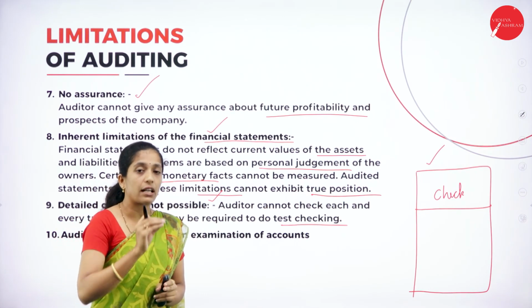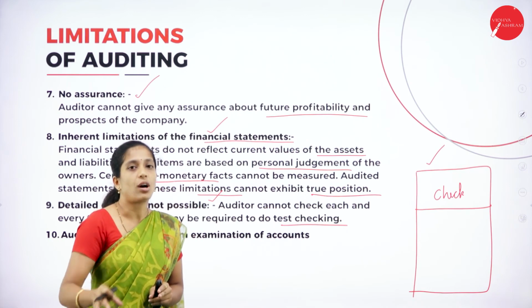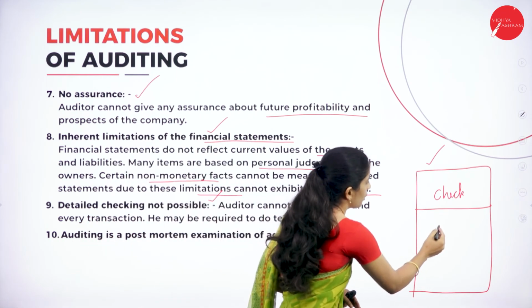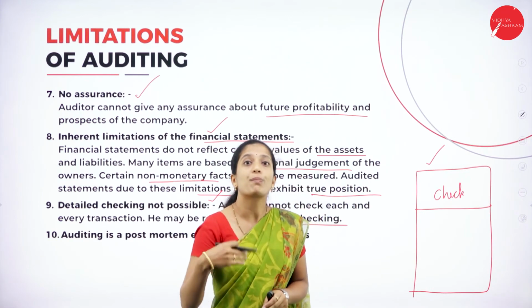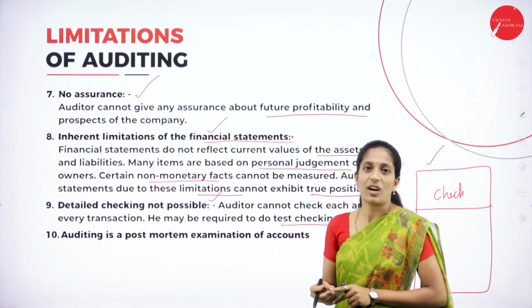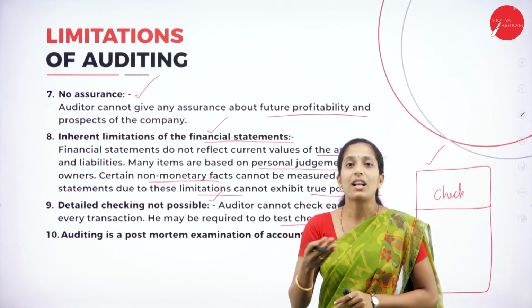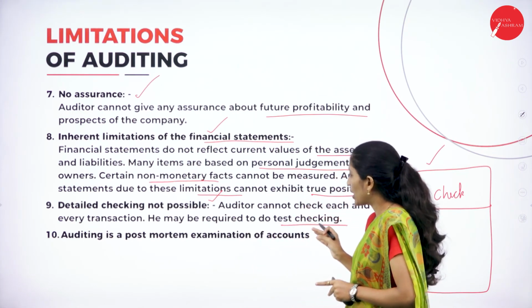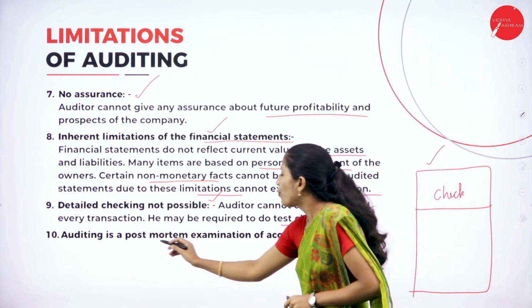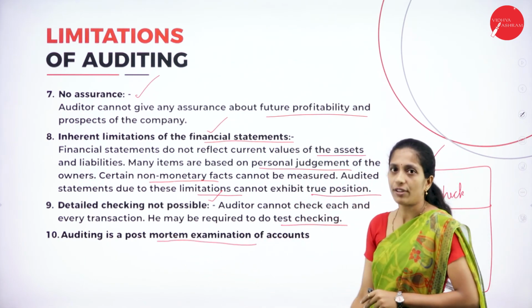If correct, he will assume the rest are correct. But there is a chance that some transaction might have gone wrong. This is also one of the disadvantages. When there is a large number of transactions, the auditor may go for test checking.